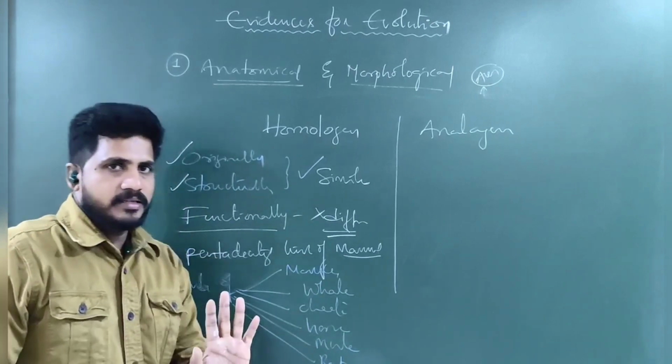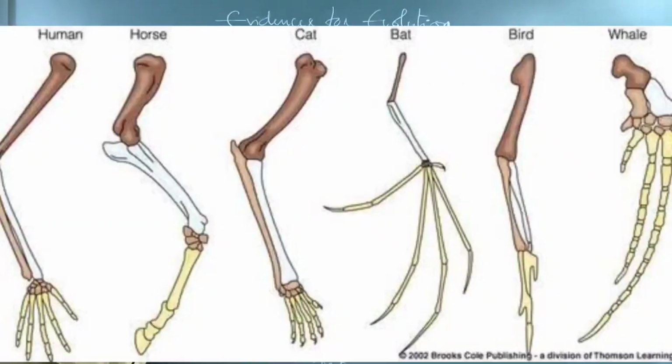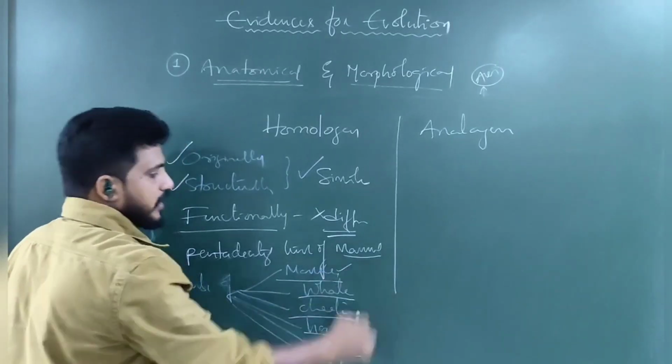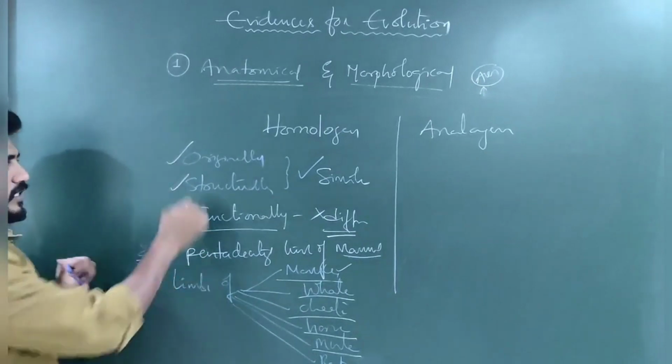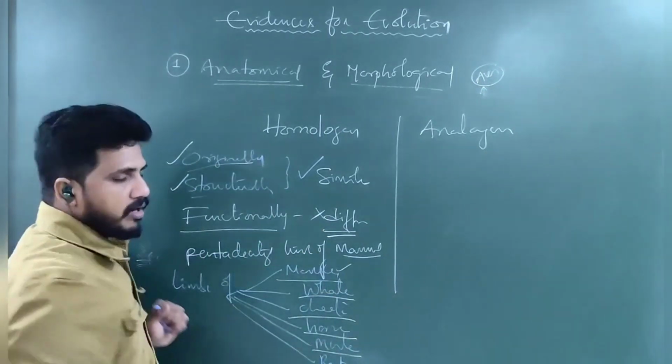All these are mammals. But their forelimb, suppose if you take this is the humerus, this is radius and ulna, and these are carpals, metacarpals, phalanges. All these are the same in monkey, whale, cheetah, horse, mule, and bat. But each uses that particular structure, which is originally structurally similar in all.